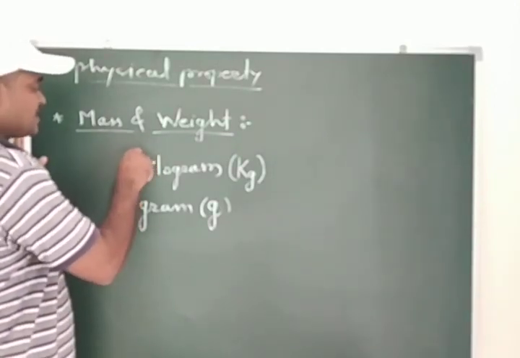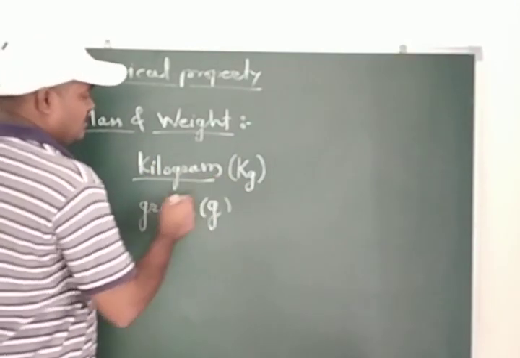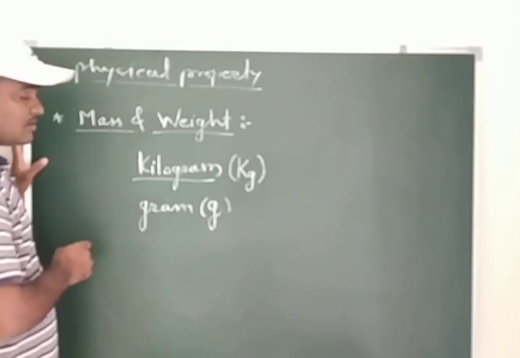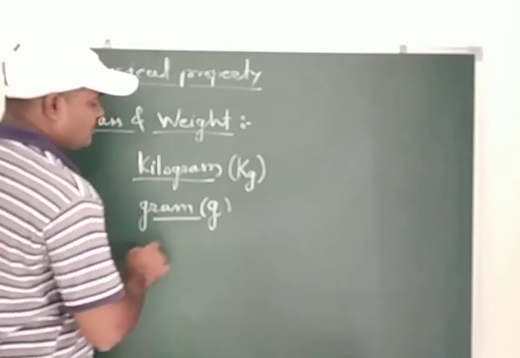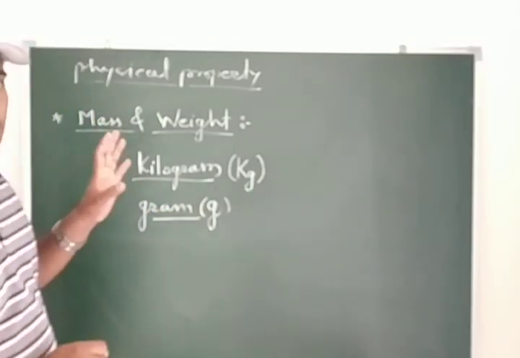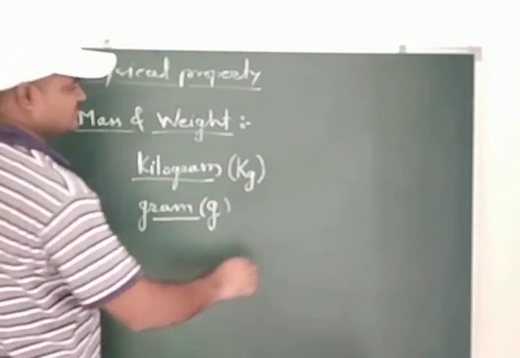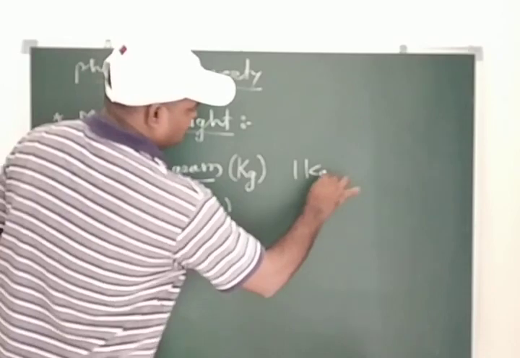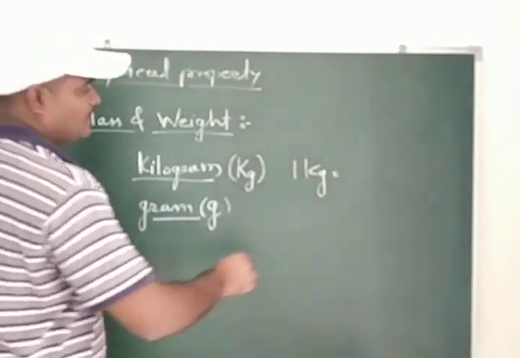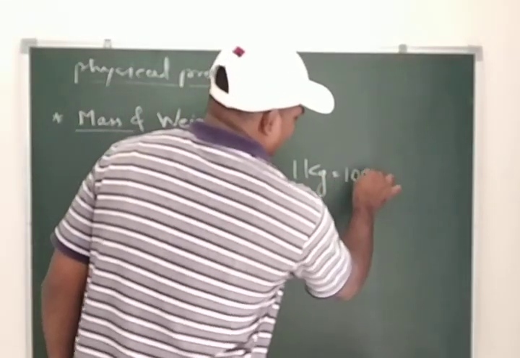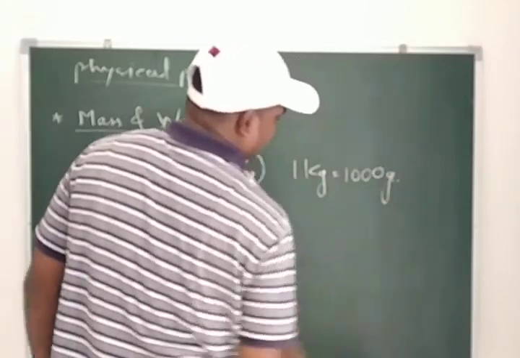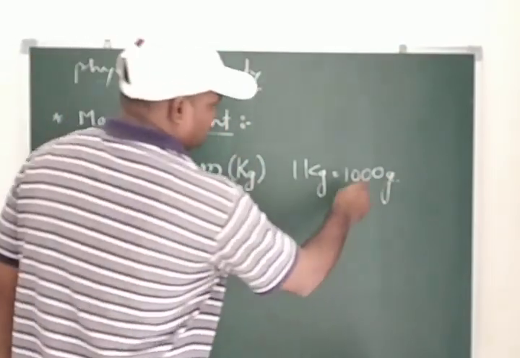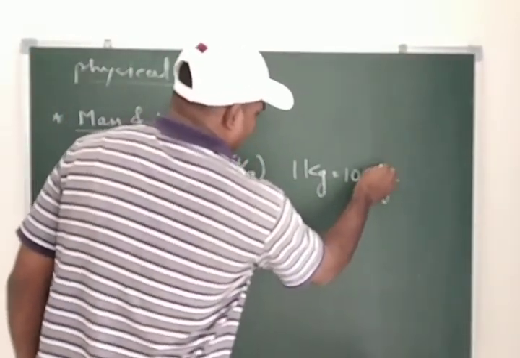So students, these are the important conversions that we are going to consider here. If we weigh 1 kg of a particular matter and want to convert it into gram, then 1 kg is nothing but 1000 gram, and 1000 gram is nothing but 1 kg.